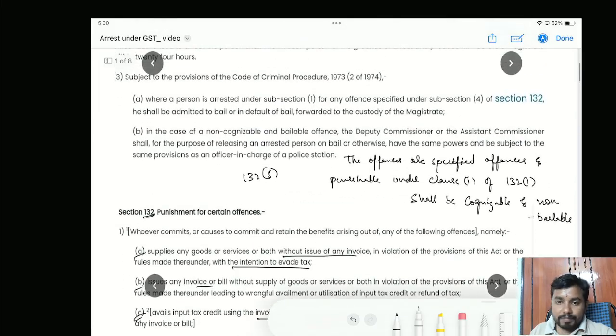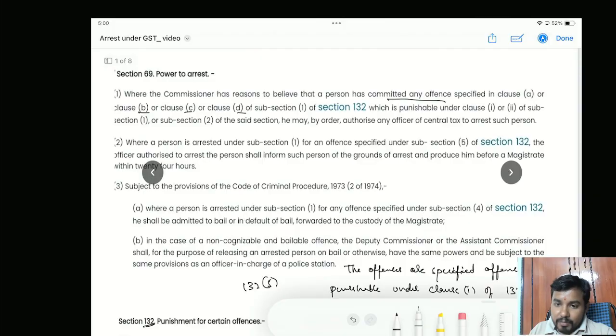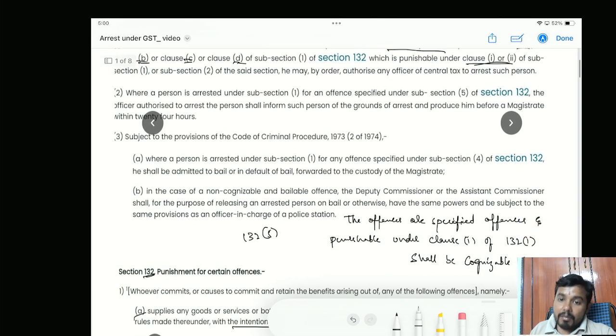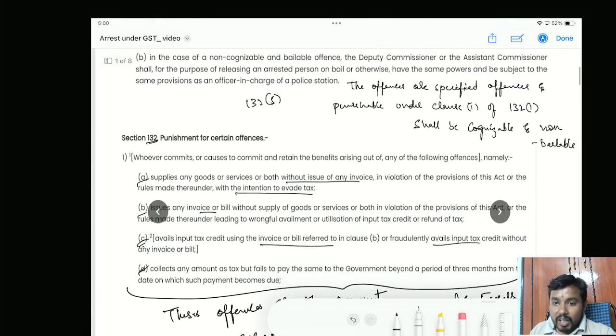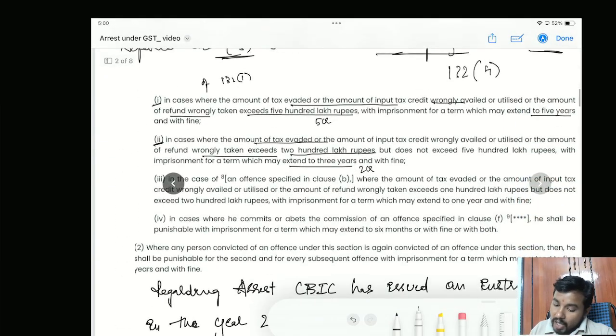Now what section 69 is saying is that the offences specified in clause A, B, C and D of section 132 subsection 1 must be punishable under clause 1 or 2. Just because you have done these 4 specified offences, I cannot arrest you. Again, that should be punishable under clause 1 and clause 2 of 132 subsection 1. When will it be punishable under clause 1 and 2 of section 132 subsection 1? If you refer here, clause 1 and 2 of 132 subsection 1.